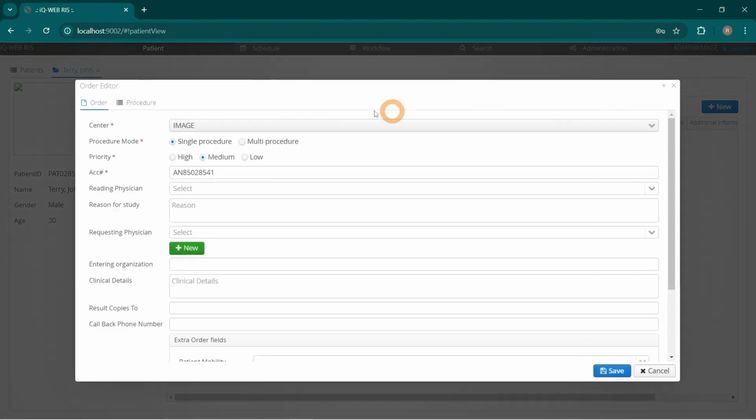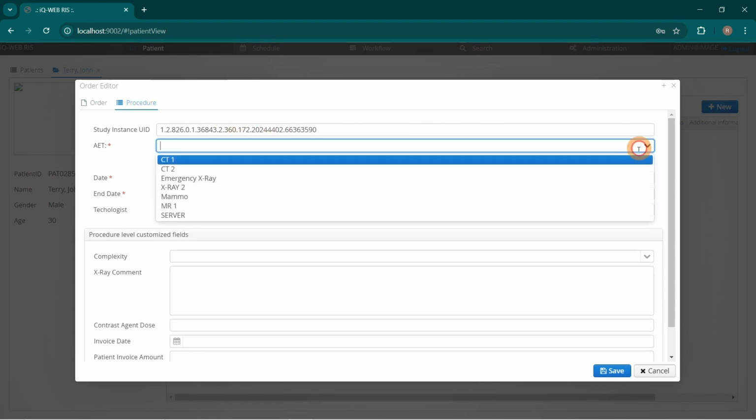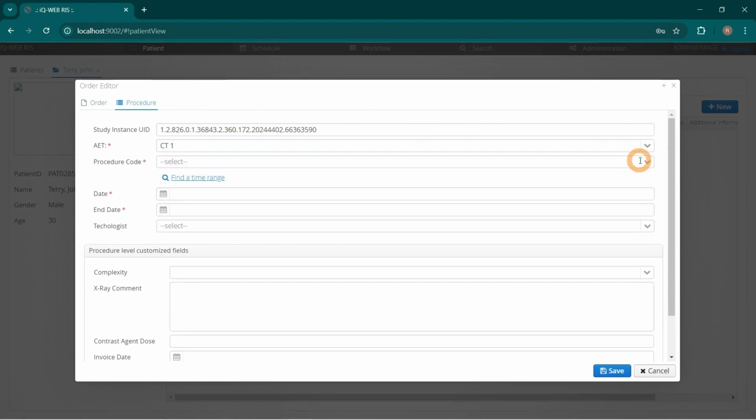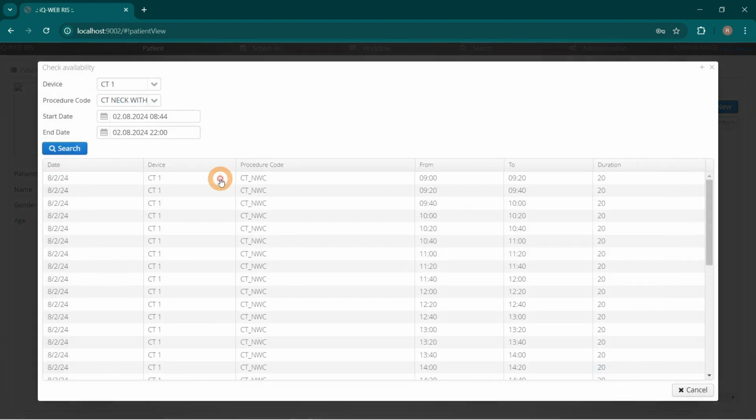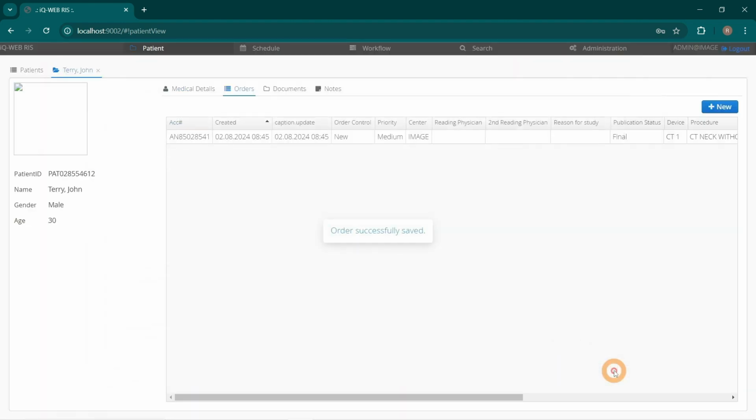Go to Procedures tab. Select AET. Procedure code. And find time range. Press the Save button. New order is shown in Orders table and in Calendar.